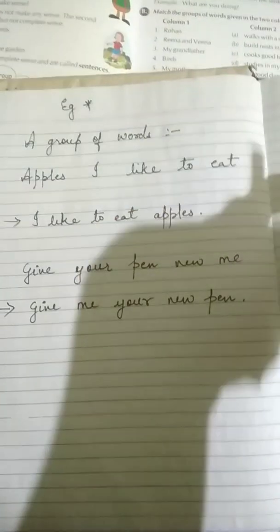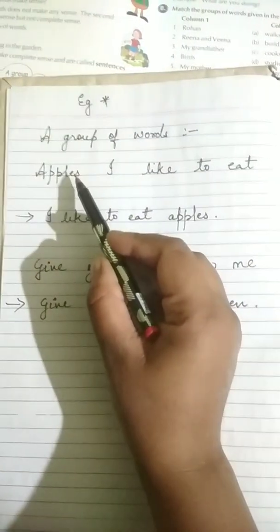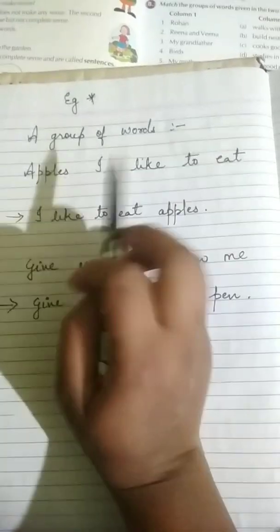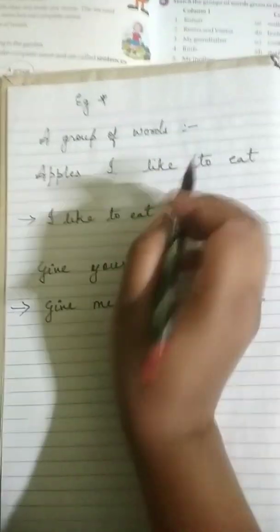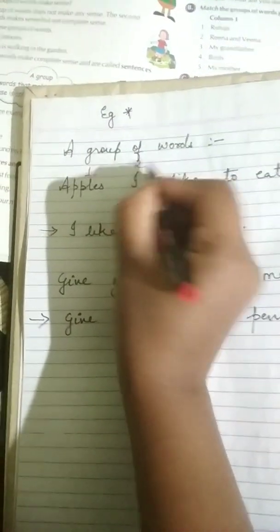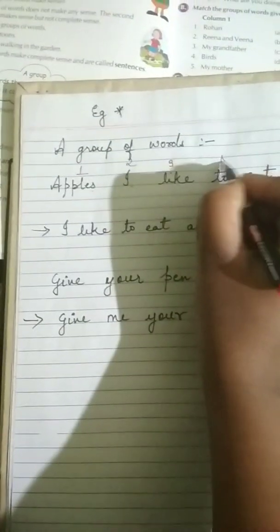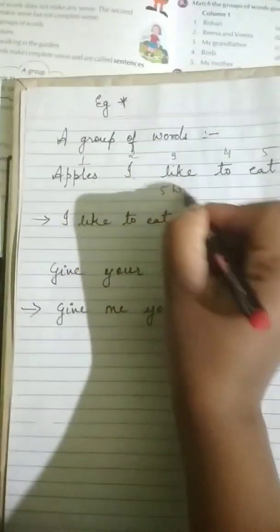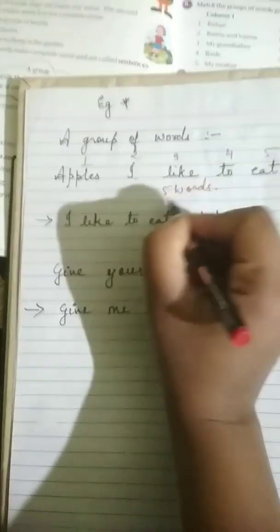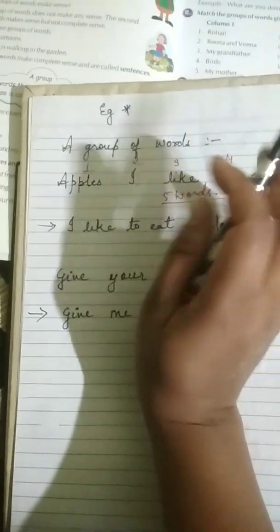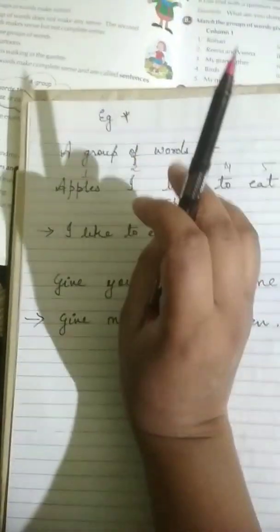Now when I say group of words, see, over here I have written "apples I like to eat." How many words have I written? Let's count. 1, 2, 3, 4, 5. Here we have written 5 words. A sentence is a group of words that makes complete sense.